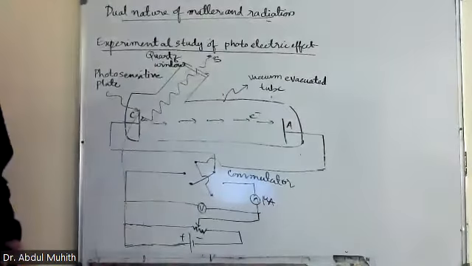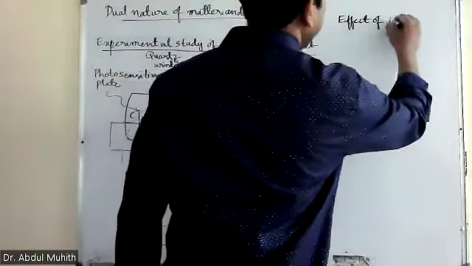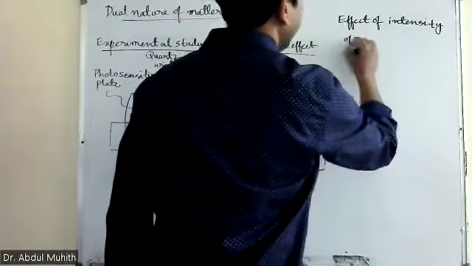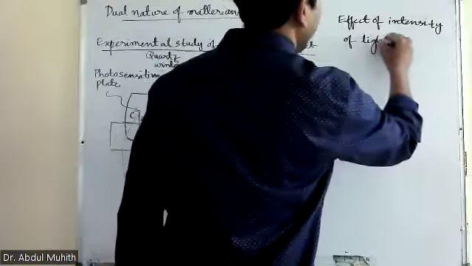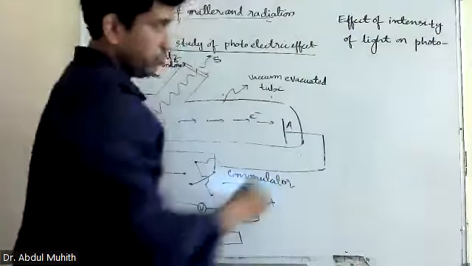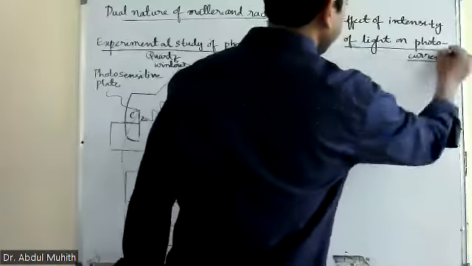The first one is the effect of intensity of light on photocurrent.